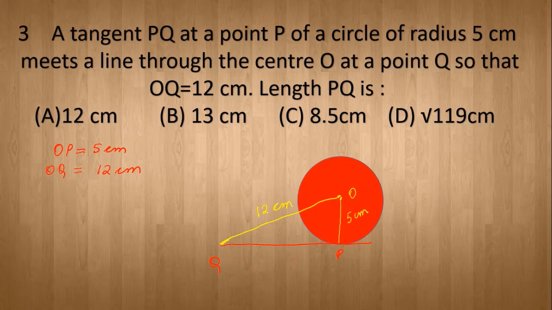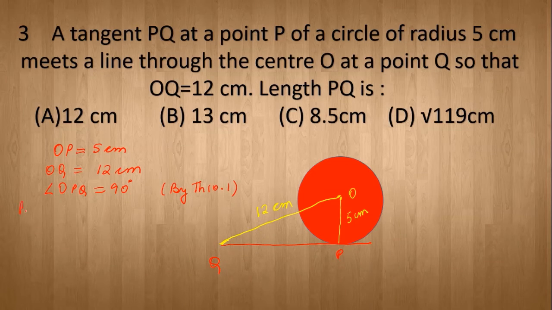And you know this angle OPQ is your 90 degrees. The tangent at any point of a circle is perpendicular to the radius through the point of contact, or you can write by theorem 10.1. So this angle is your 90 degrees.